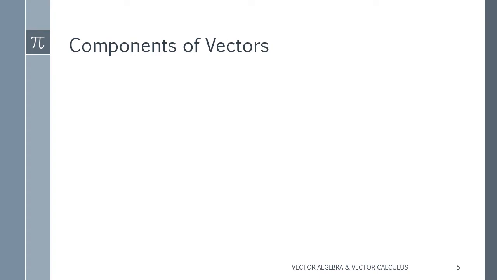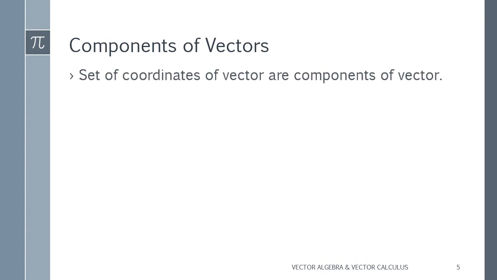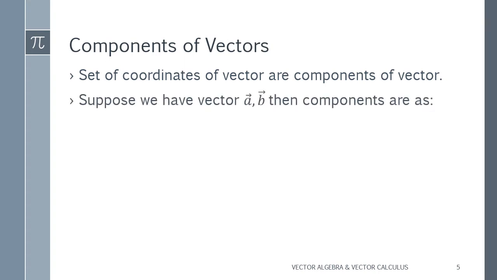Now the components of vectors. The set of coordinates of vectors are the components of vectors. Suppose we have two vectors, A and B, then the components are as follows. Here I'm giving the representations of the vectors.